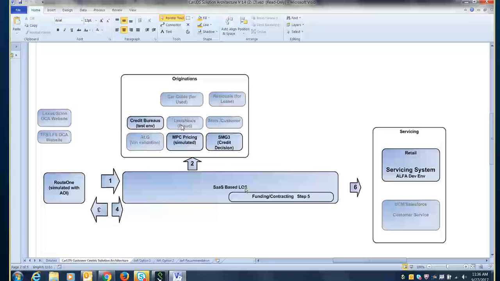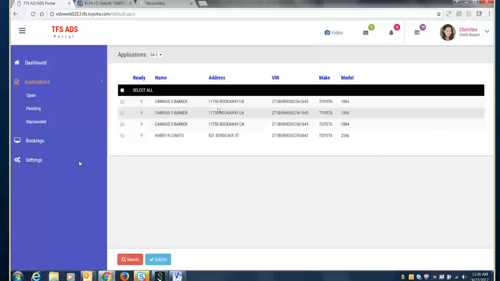It got the credit bureau information, pricing, decisioning, and then it returned back, sorry for the upside down 3 here, when it goes back into the AOI system. And then it submits the contract package. So I think we'll go quickly into AOI, Vu, just to show some of the data associated with this.